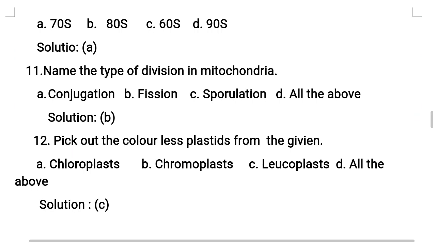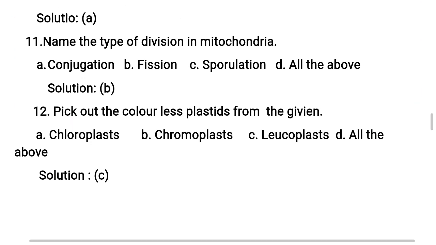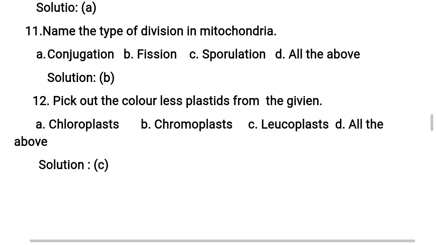Now going to the 11th question. Name the type of division in mitochondria. A, Conjugation, B, Fission, C, Sporulation, D, All the above. You know students, mitochondria is also called by scientists a semi-autonomous cell organelle.